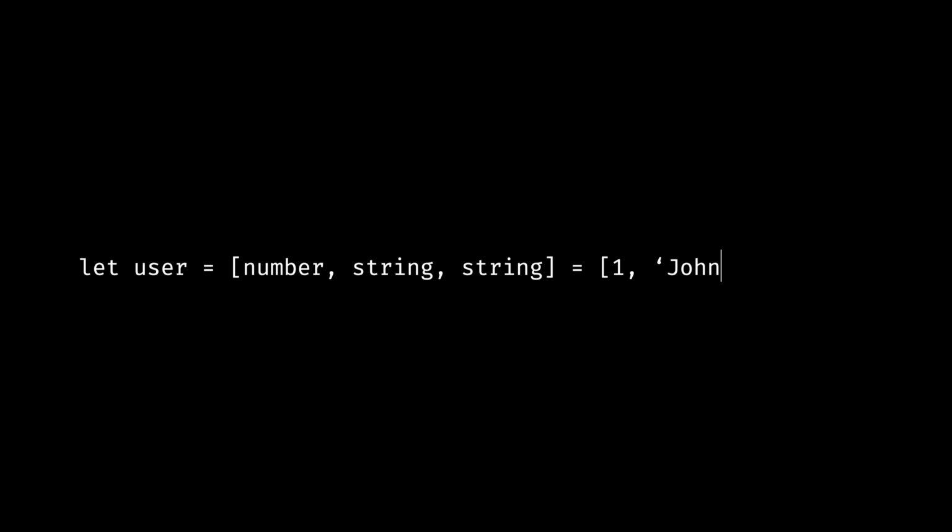Tuples are useful when you want to be specific. Say you have a user variable which has an ID, a name, and a job. You want to keep them in the same position. A tuple is a good fit for that case. If you use an array here, it might lead to some issues in the future.